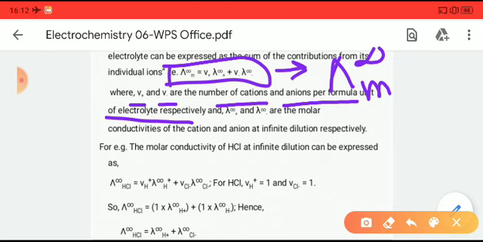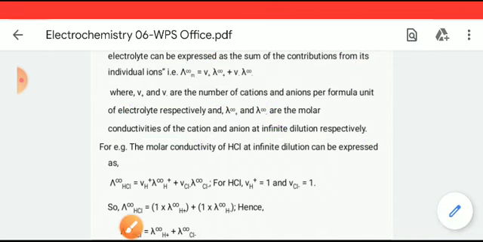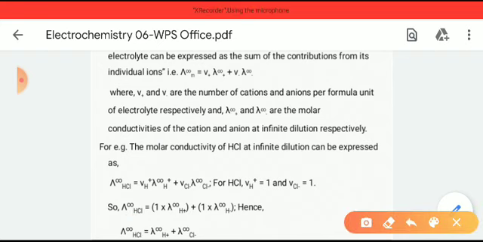It is better to use gamma plus and gamma minus. So gamma plus and gamma minus are the number of cations and anions present per formula unit in an electrolyte respectively. And lambda infinity plus and lambda infinity minus are the molar conductivities of the cation and anion at infinite dilution. Here I am giving you an example.